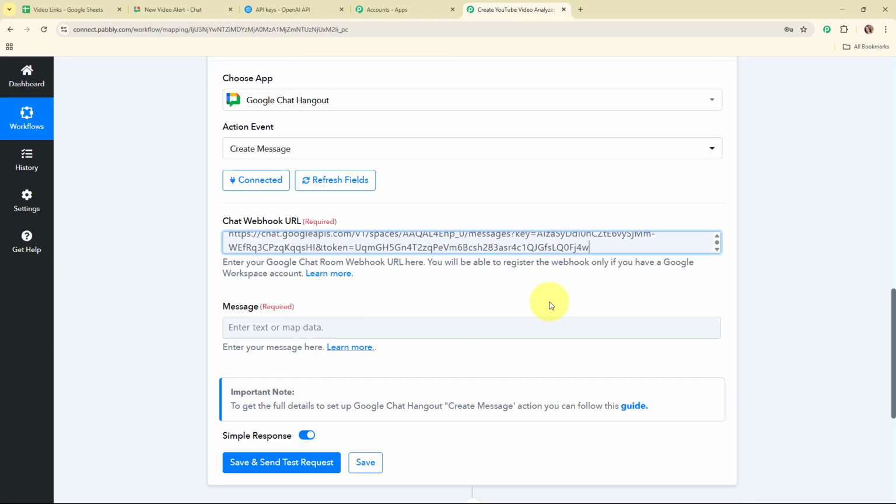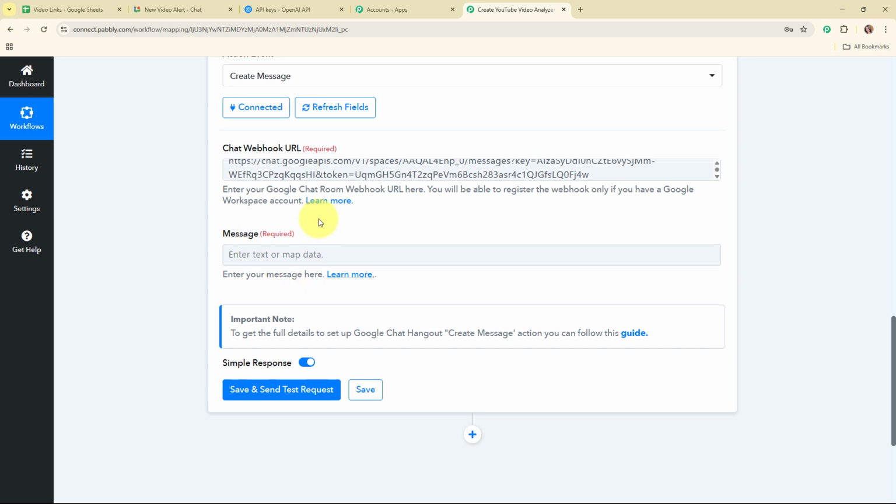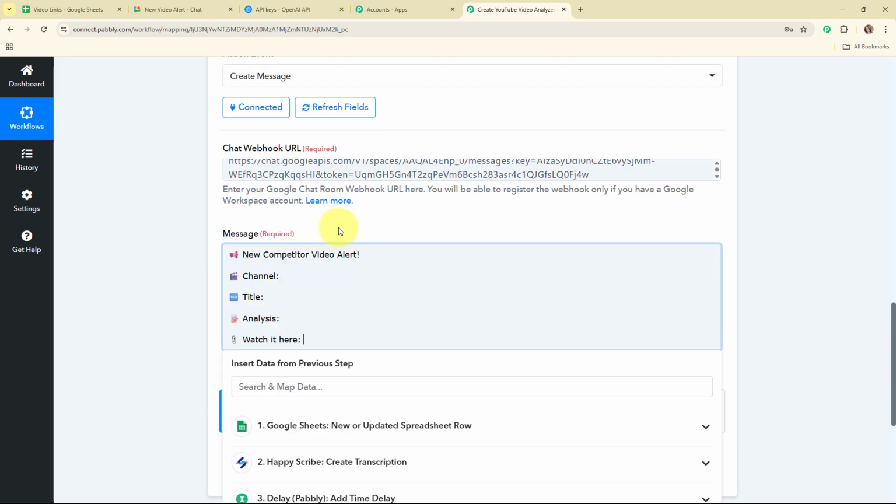And now after entering the webhook URL, it is asking me to enter the message over here. So here I need to enter the message that I want to send as a new alert message on my workspace. So let me add the message over here. Here I've successfully entered the message where I want to add the details as channel, title, analysis, and the link for the video. So I'm going to map the details over here.